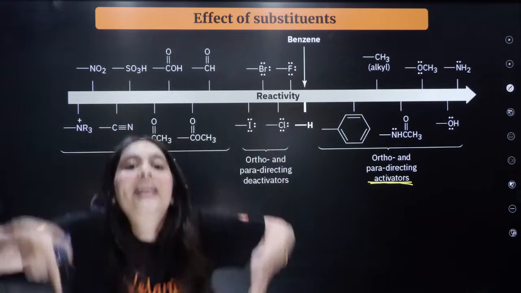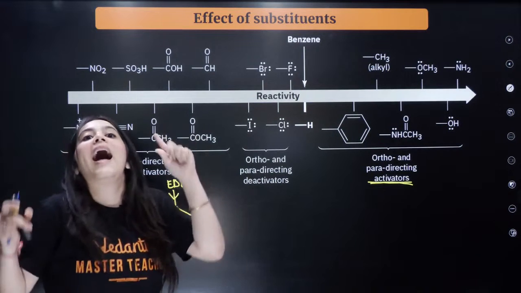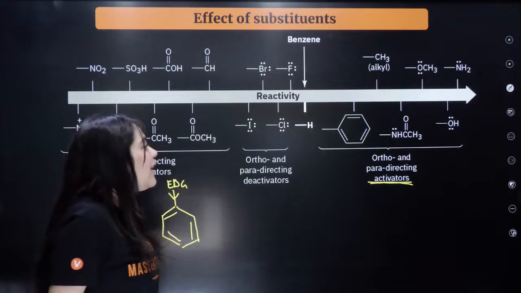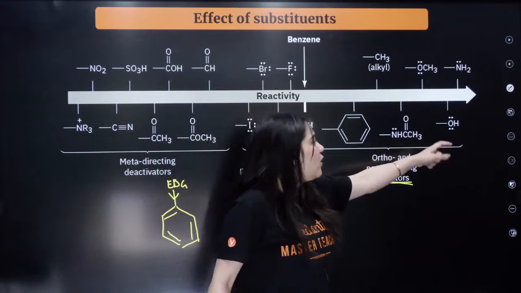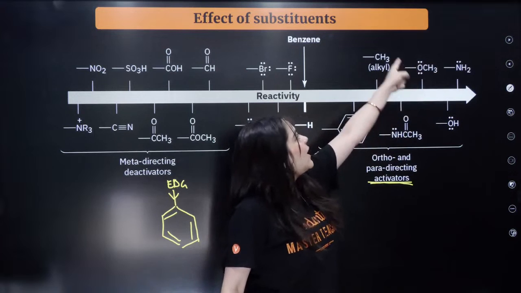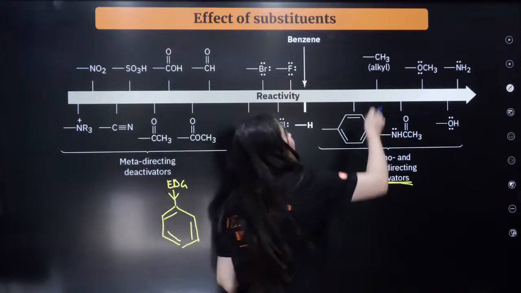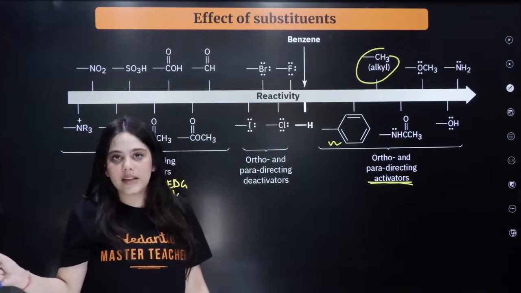One which is increasing the electron density in the ring are called activators. What are those groups? Those groups are anything which has a lone pair of electrons like OH, NH, COCH3, NH2, OCH3, anything, as well as the alkyl groups, as well as even your phenyl or benzyl ring.